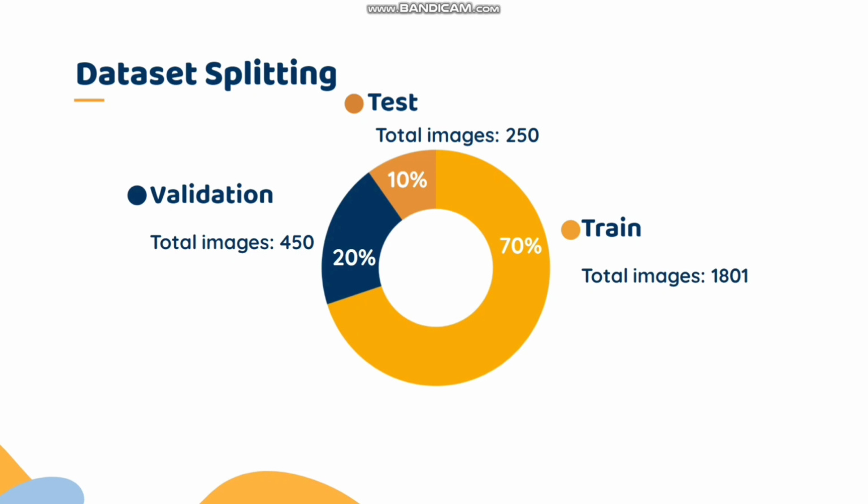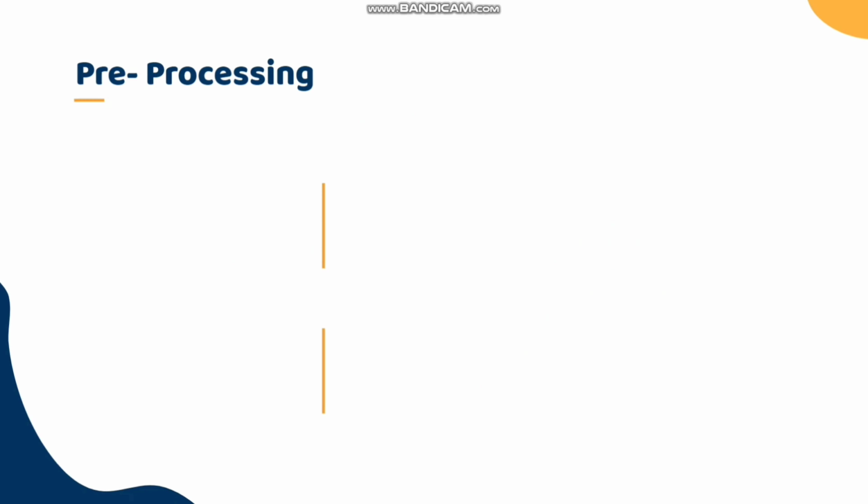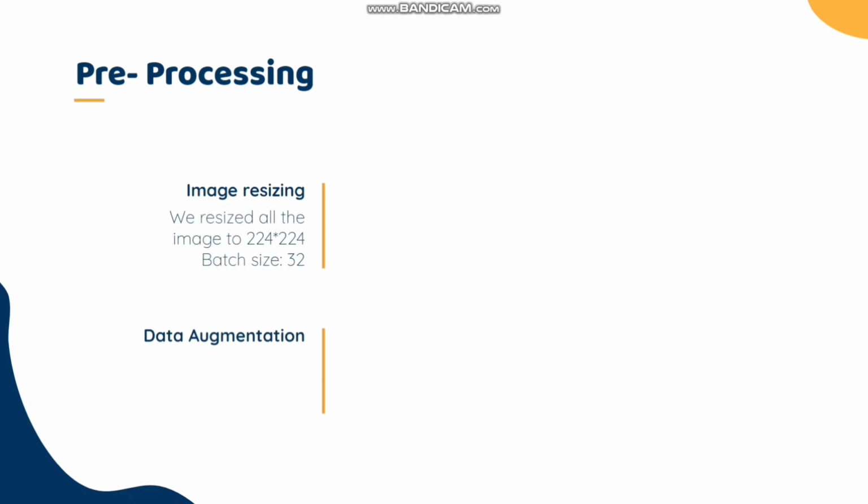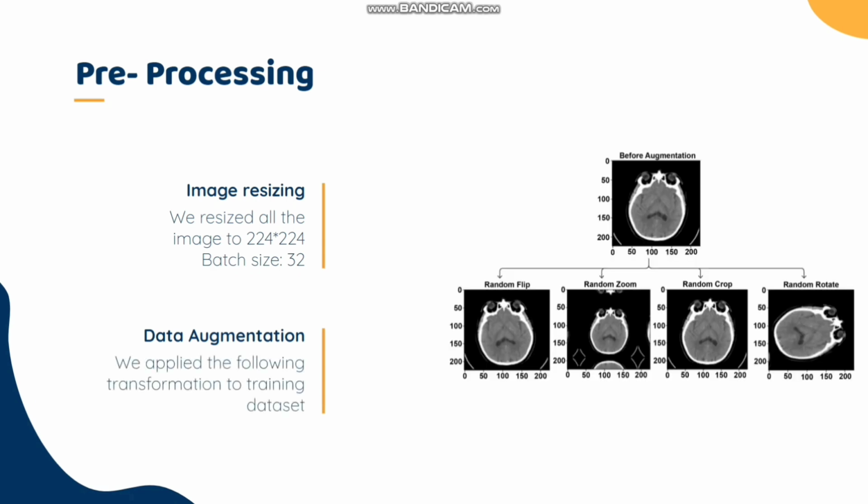Let's move on to the pre-processing part. Our pre-processing consists of two parts: image resizing and image augmentation. We resized all the images to 224 by 224, as most architectures downsample this input size, and the batch size was 32. In data augmentation, we applied the following transformations to the training dataset using the Keras image augmentation library, which includes random flip, random zoom, random crop, and random rotate.